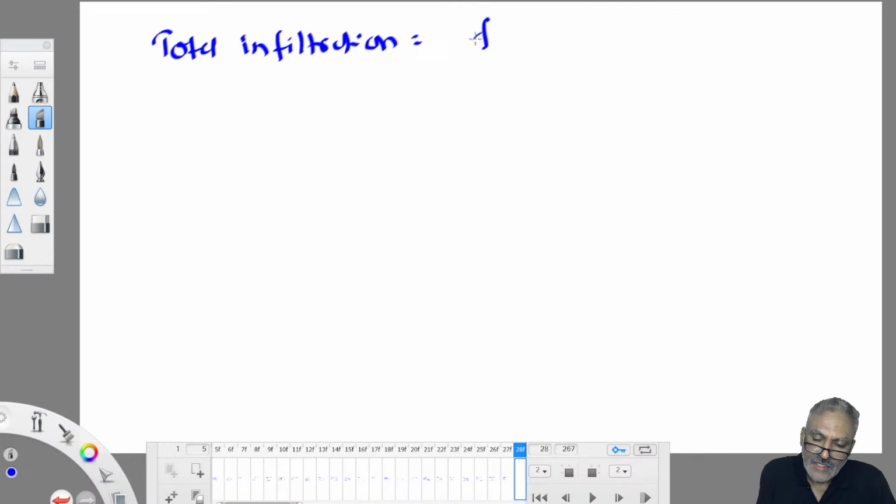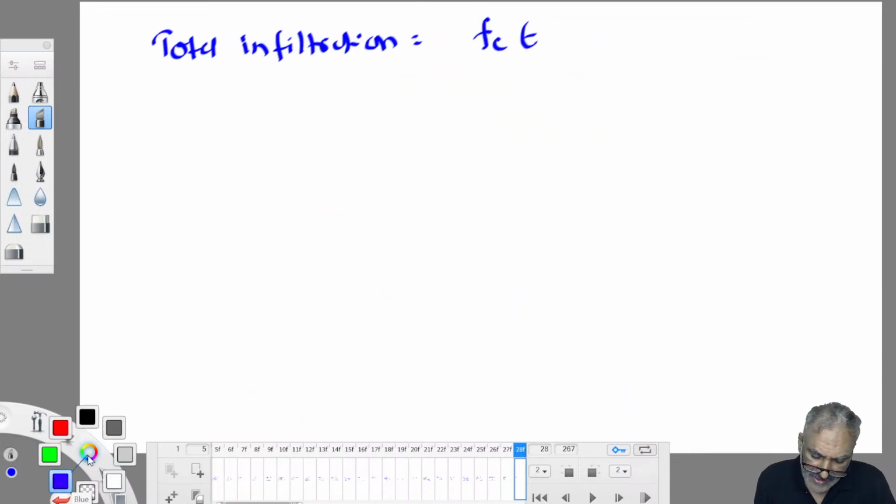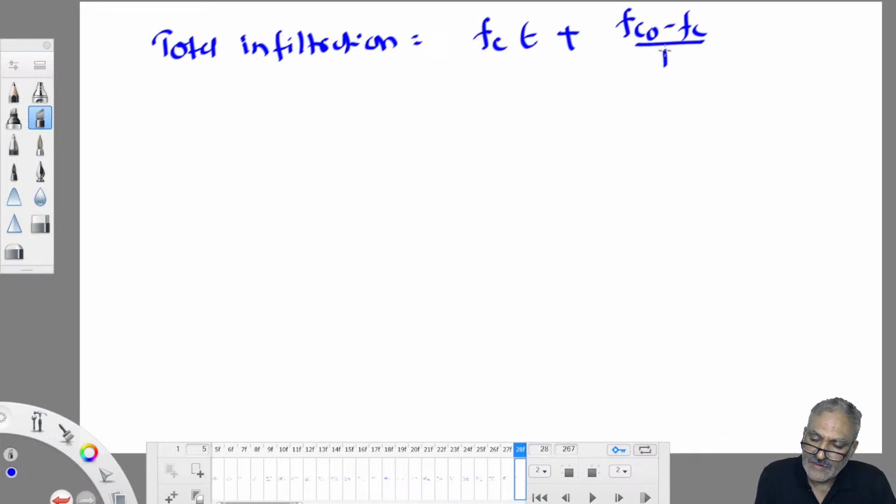What is A1? It is FC into T. Rectangle, no? Area of the rectangle, FC into T. FC is the height of this one, T is the width of this one, T minus 0, T only. A2 is the area of the parabola. So we take it for granted for the time being: (FC naught minus FC) by K. That is the area of the parabola.